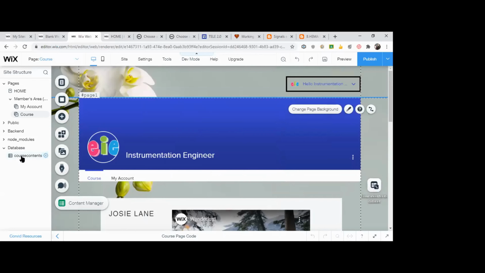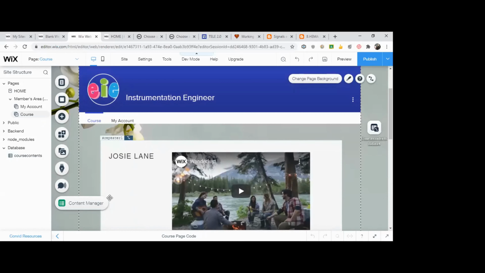You need to create a new database for your course contents. Okay, the database has to be created. Then you have to create a data set. The data set has to be linked to the database. Then you create your site contents. Whatever site contents you want to create, you create. Then link each item in this page to the data set items. We had only 2 items in the data set, course contents. One is the title, second one is the video link.